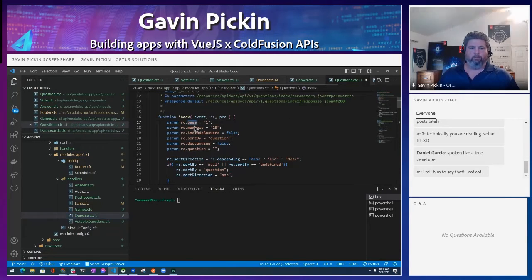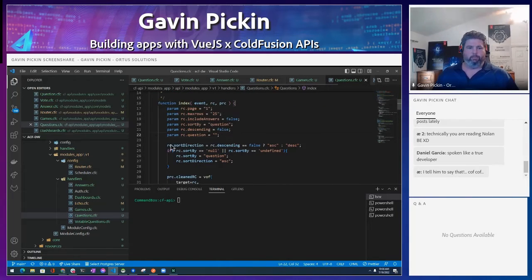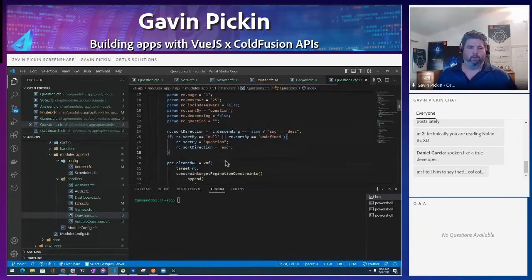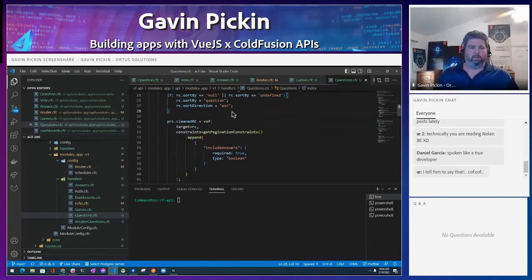So we've got the page and max rows, and then we've got sorting and everything here. All this information in here, we do a little cleanup for sorting. We check to see if it's descending or not, and we do ascending or descending, and we make sure that if it's not sorting by anything, we default to question, and we'll also default to ascending. And in Luis's last presentation, you would have seen some things where he was doing validate or fail, and this is my little shortcut for it here.